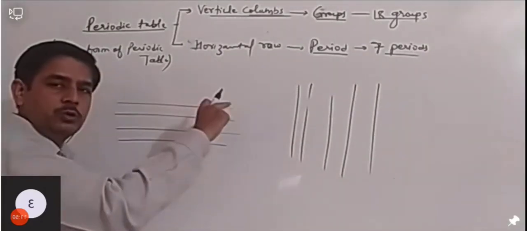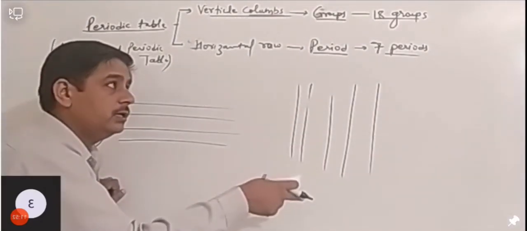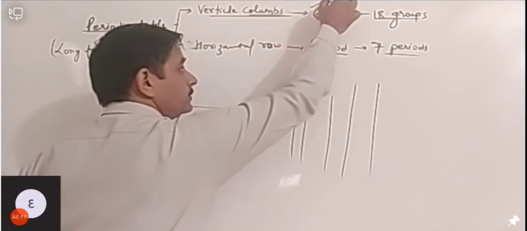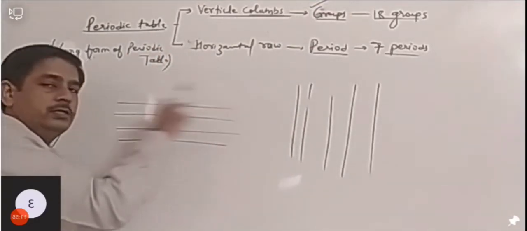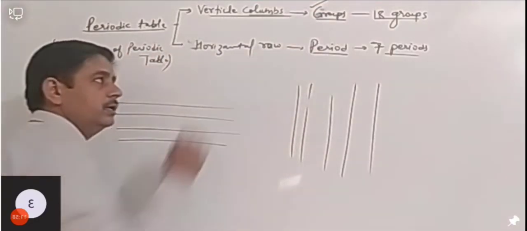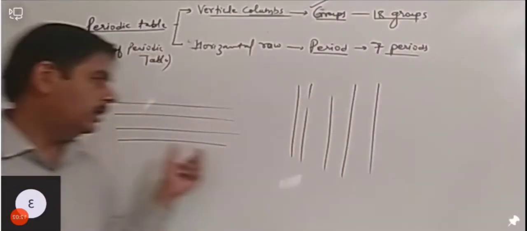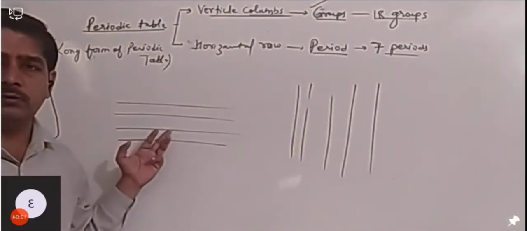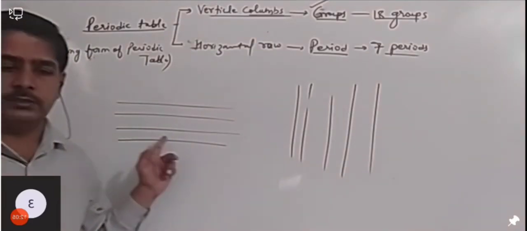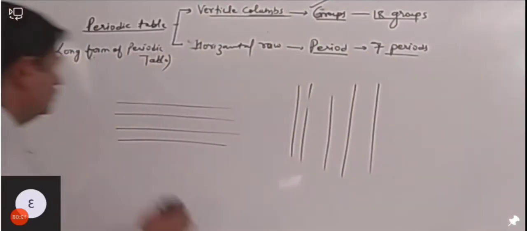Okay, you will find rows like this and columns like this, and these columns are called groups, and these horizontal rows are called periods. We have 18 such groups in the modern periodic table and 7 such rows, and they are called periods. Okay, so one by one we will study all these things.